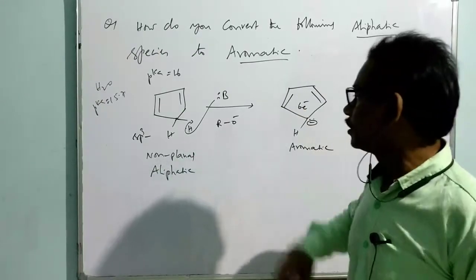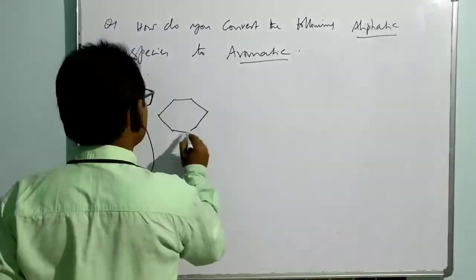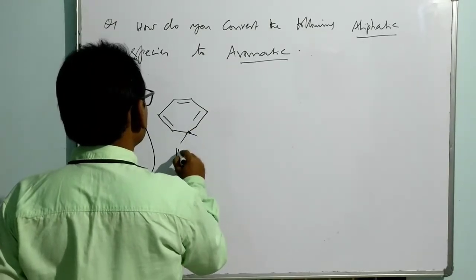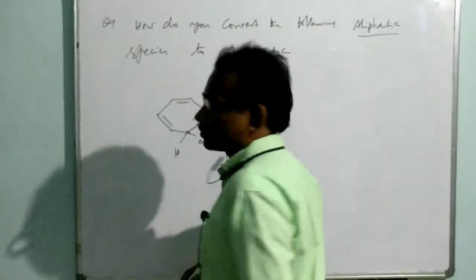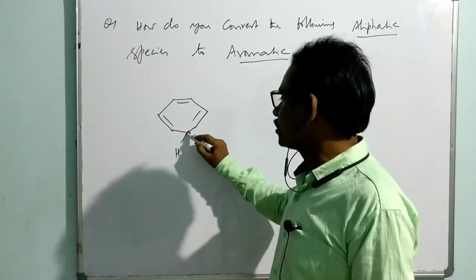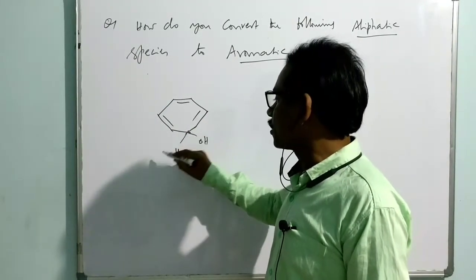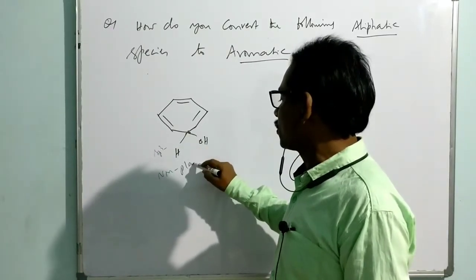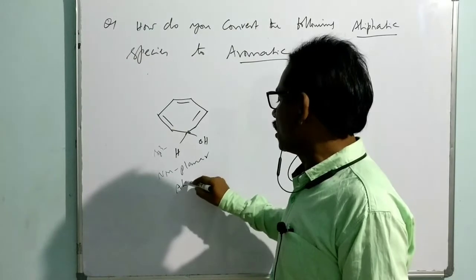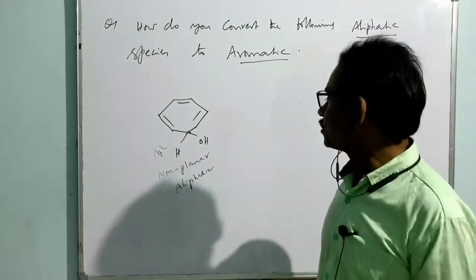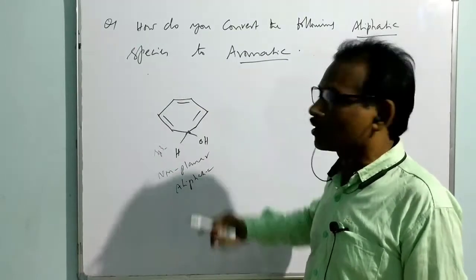Okay, that is the point. Now it is given like this. It is just an alcohol, a hydroxy compound, but this carbon is of sp3 hybridization only. So once again it is non-planar. As it is non-planar, I can say this is aliphatic. How do you convert it into aromatic? Six electrons are already there under conjugation.